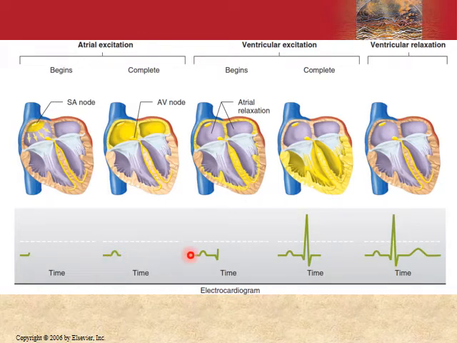There is an upward deflection. Now coming to the ventricles, here the ventricular excitation has begun, and in this there is complete excitation of all the ventricle. At this stage you can see there is formation of the QRS complex, which represents ventricular depolarization. And here all of the ventricle has depolarized, so you can see the formation of a T wave, which represents ventricular repolarization.